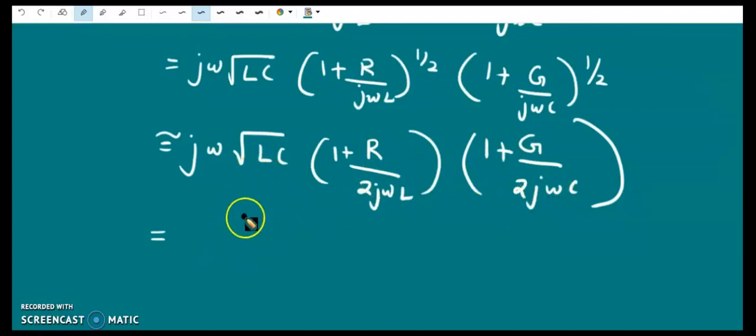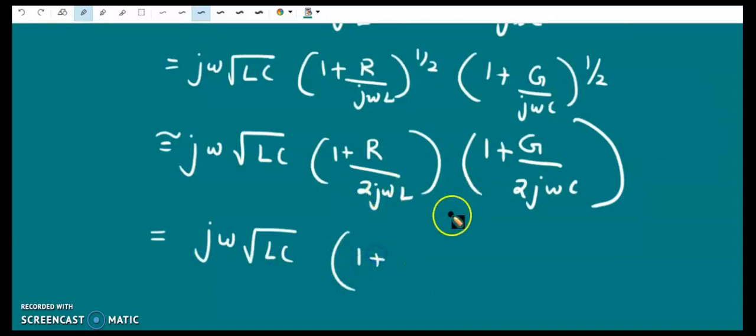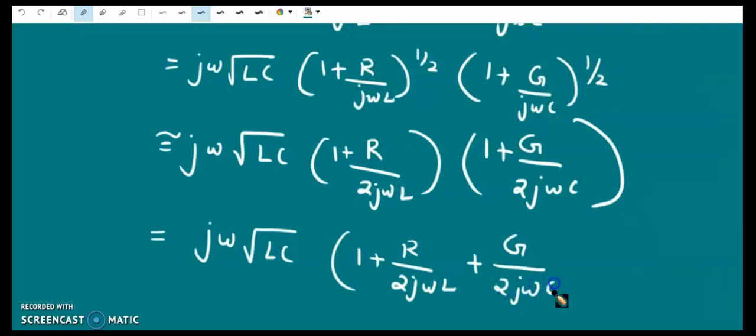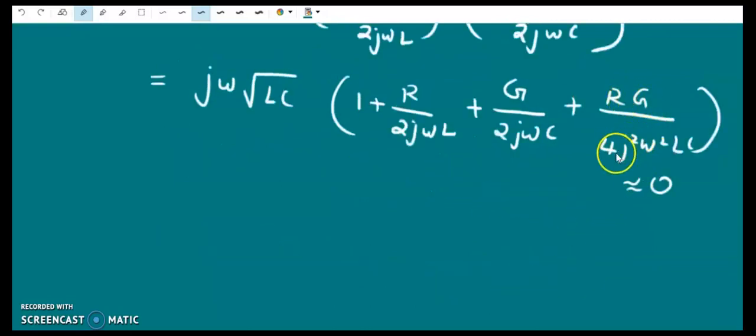So now cross multiplying this, we get j omega root LC into 1 plus R by 2j omega L plus G by 2j omega C plus R into G into 4j square omega square LC.